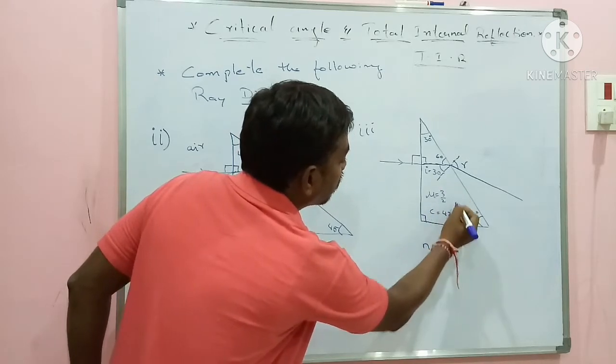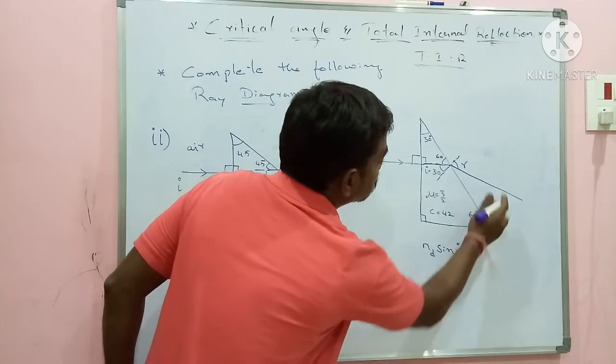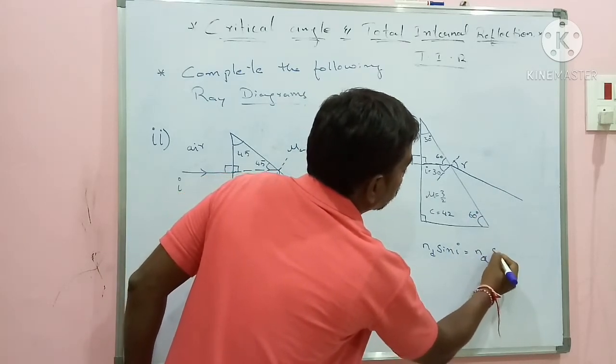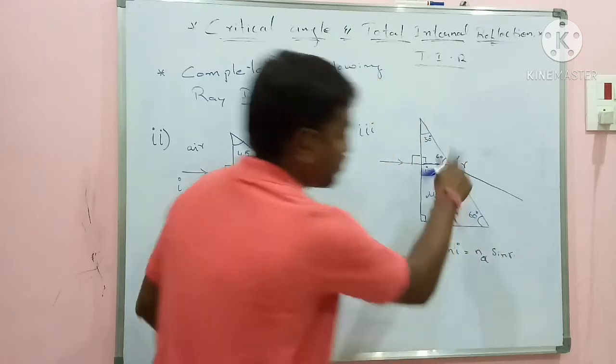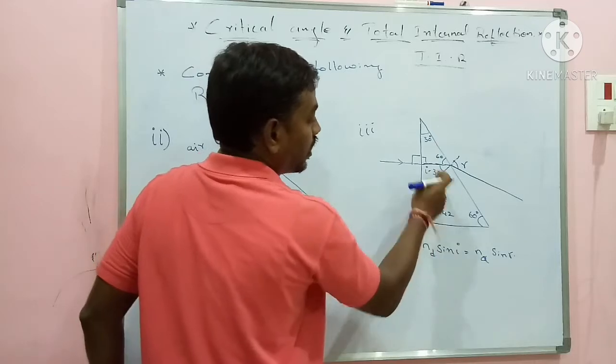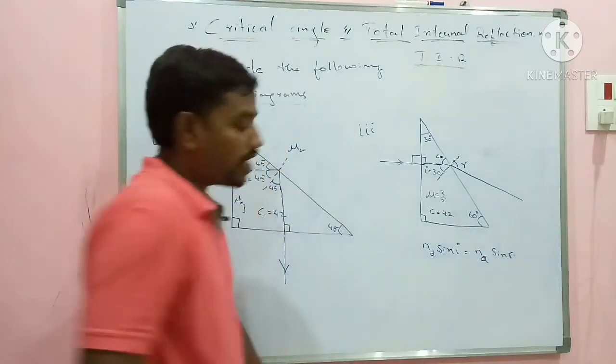Here I can take denser medium, ND sin I is equal to rarer medium, NR or NA sin R. Solve it. ND is given here as 3/2, sin I is sin 30. This is air. From there you calculate the R value.